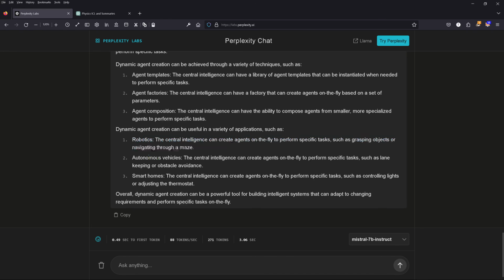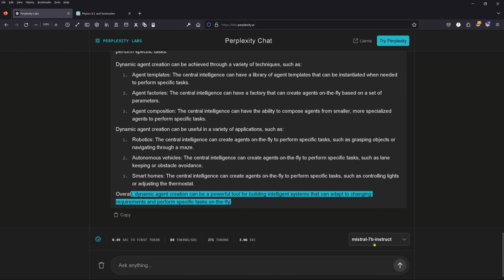Autonomous vehicle: lane keeping, obstacle avoidance. Smart home. You interact with other agents in your home, from controlling lights to adjusting the thermostat. This can all be done by agents that receive the environmental factors, know your behavioral pattern, when you come home, when your family is home, what you do, and be an AI system here instead of just a template. So overall, dynamic agent creation can be a powerful tool for building intelligent systems that can adapt to changing requirements and perform specific tasks on the fly.